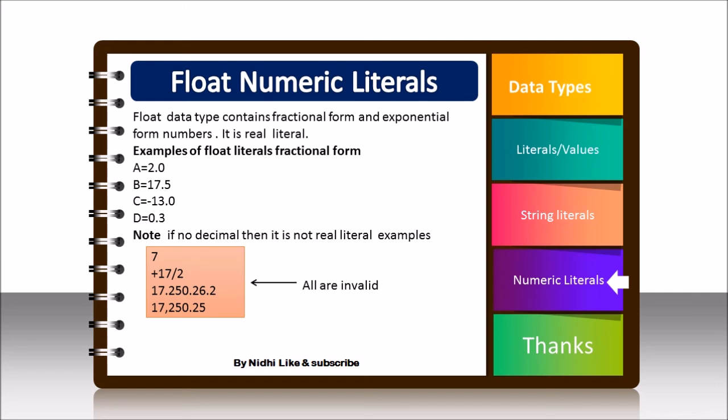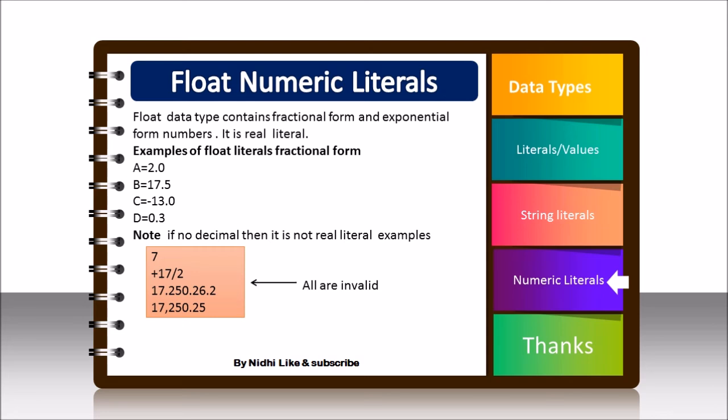Examples of float literals in fraction form are given here: 2.0, 17.5, minus 13.0, 0.3. If there is no decimal, then it is not a real literal, it is considered an integer. Some invalid examples are given here: 7 and 7. Why is it not valid? Because it does not have any fractional value, so it is just considered an integer. If you write plus 17 divided by 2, it is also invalid because the division symbol is not allowed in fractional form.